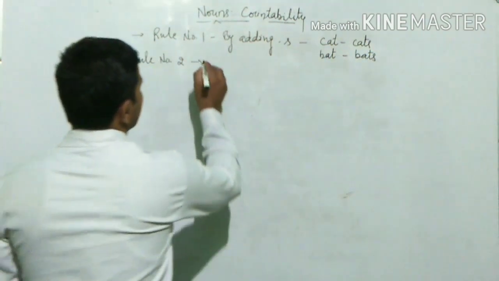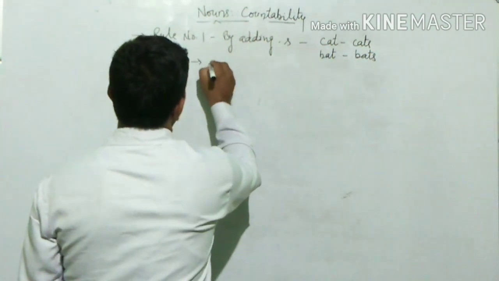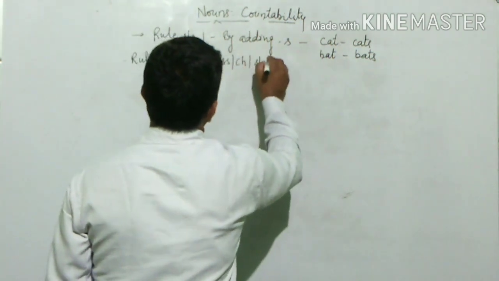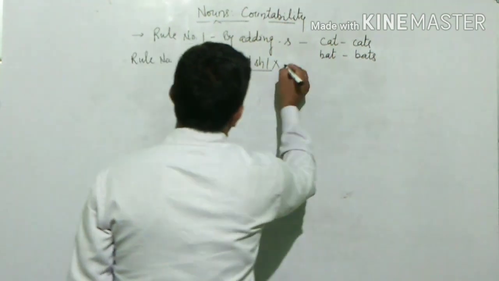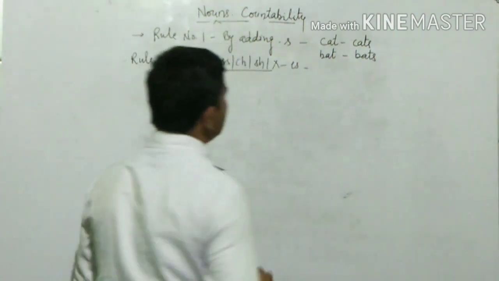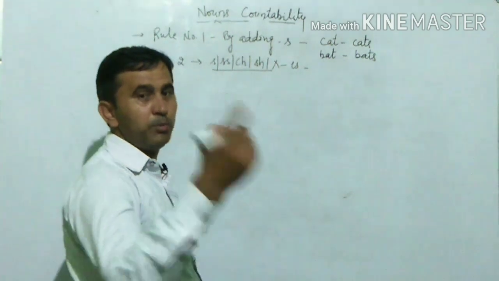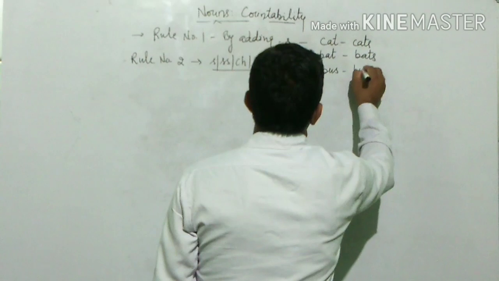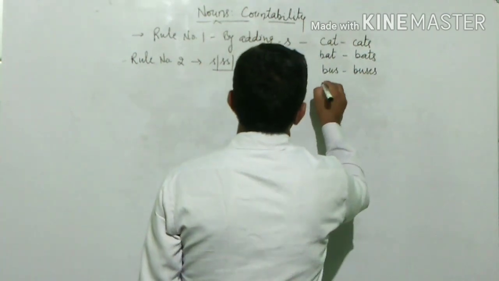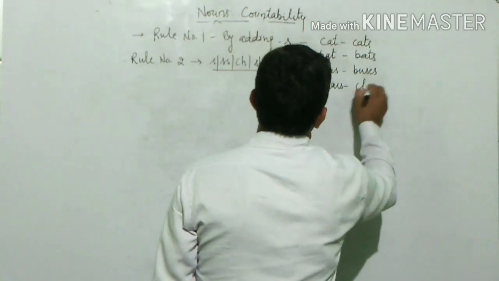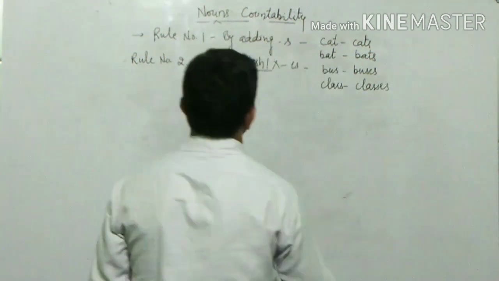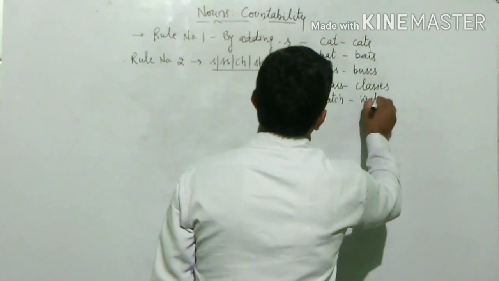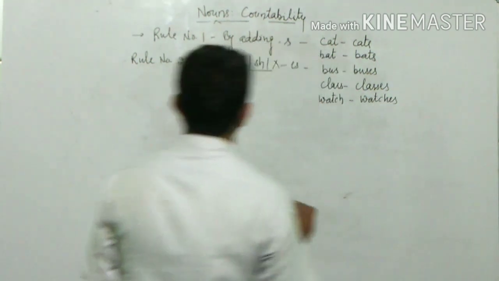If we find nouns ending with s, double s, ch, sh and x, we have to use es to change that particular noun into plural form. For example, bus, buses, class, classes, watch, watches.